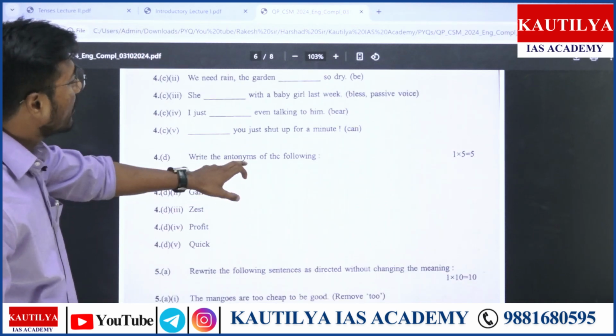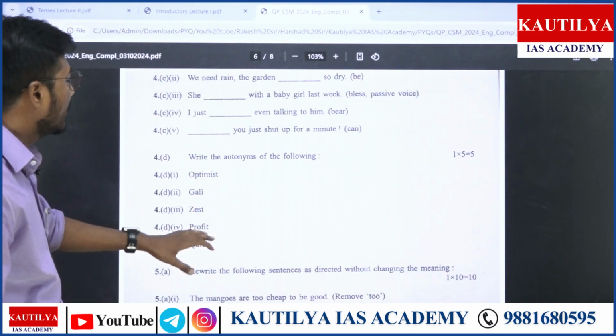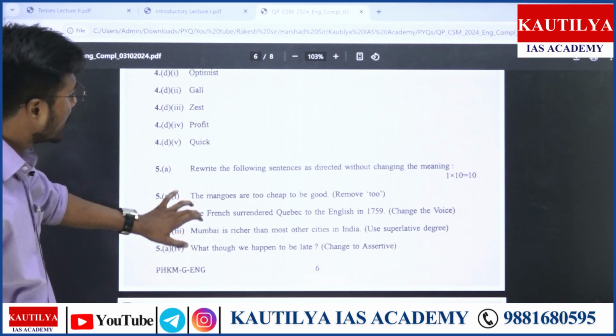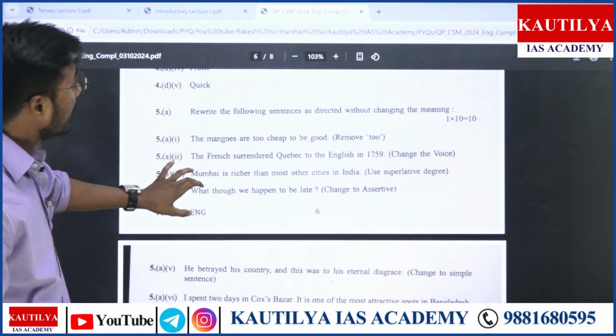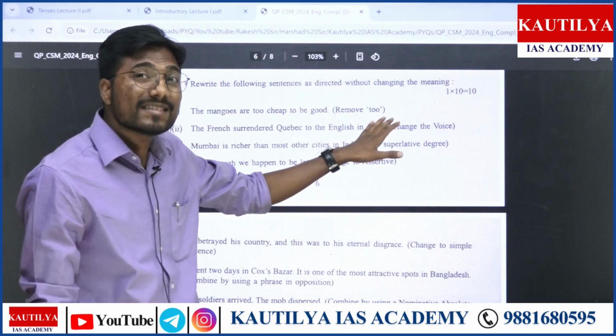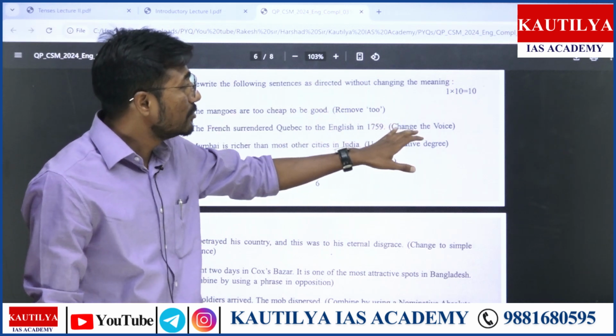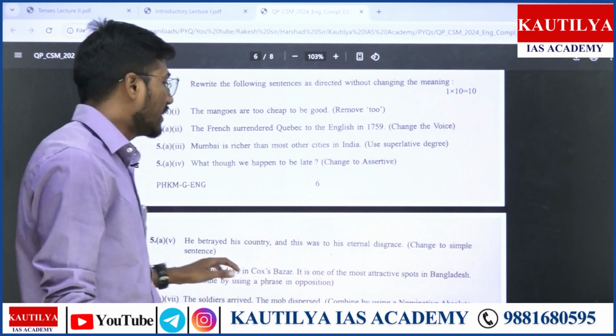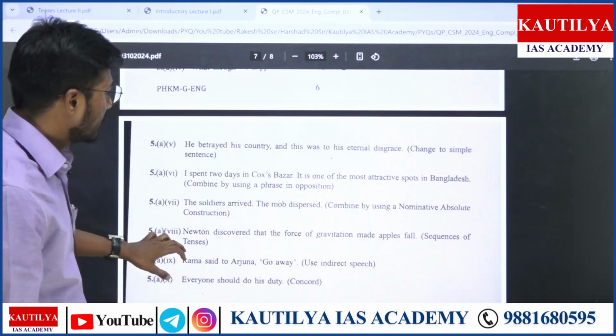So write the antonyms of the following: optimist, care, quick, profit. Then rewrite the sentence as directed without changing the meaning. Here in this sense, you are asked to remove 'to'. Then change the voice. Then superlative degree.